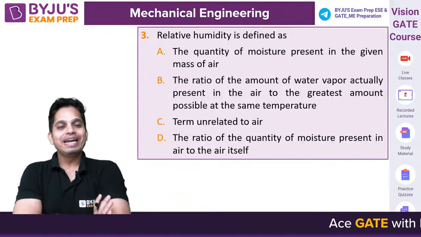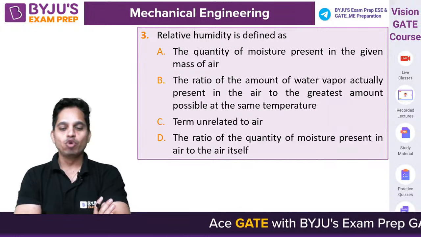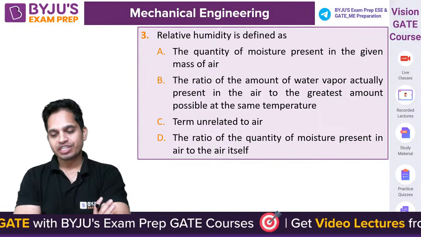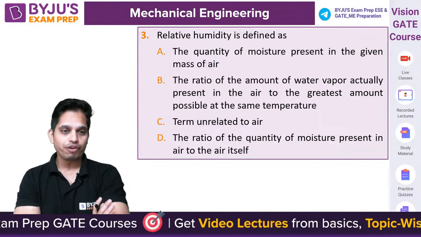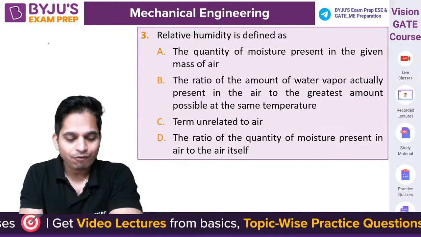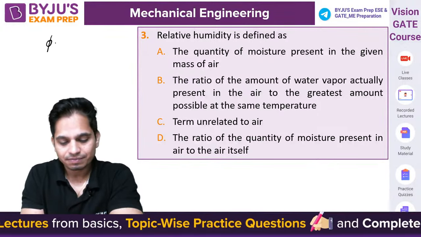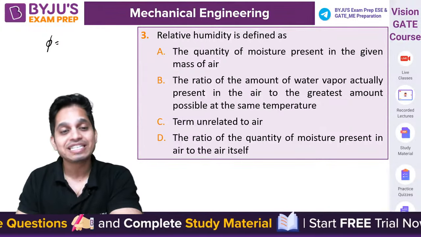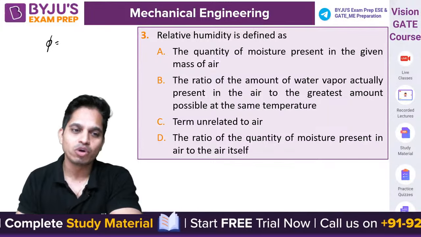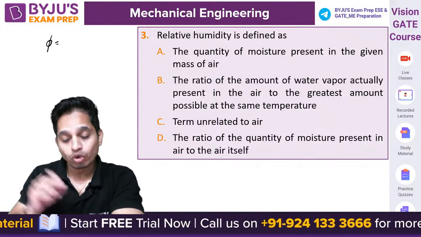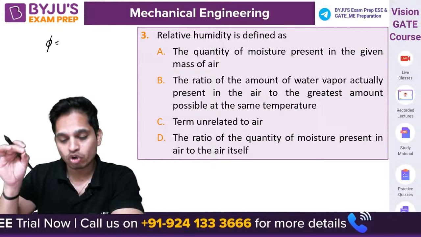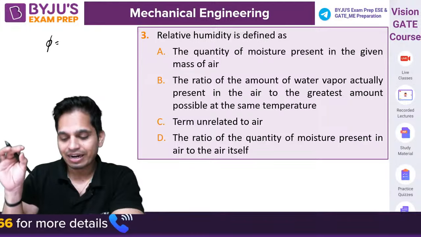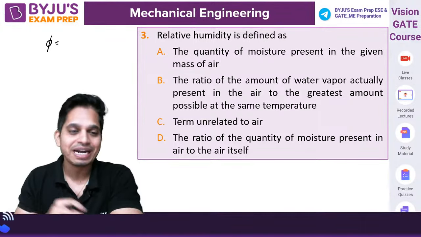Relative humidity is defined as the quantity of moisture present in the given mass of air. The relative humidity is defined as the ratio of the amount of water vapor actually present in the air to the greatest amount possible at the same temperature. Actually, guys, write the question number, okay?